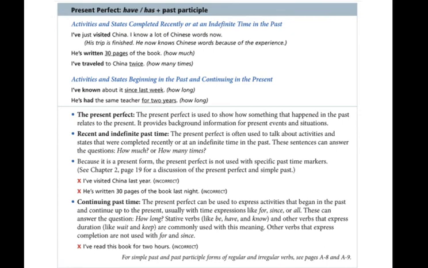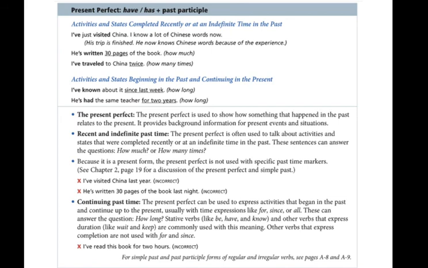If you want to put it in the past, like this, I read this book for 2 hours, then it has a different meaning. I read this book for 2 hours means what? 2 hours ago? No, it does not mean that. It means it happened for 2 hours somewhere in the past. Maybe I started at 6 o'clock and ended at 8.